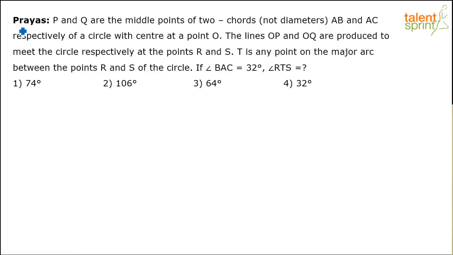Okay, so here we go. The question was posted by Prayas. It says P and Q are the middle points of two chords which are not the diameters, AB and AC respectively of a circle with center at the point O. The lines OP and OQ are produced to meet the circle respectively at the points R and S. T is any point on the major arc between the points R and S of the circle. If angle BAC equals 32 degrees, angle RTS is equal to what?